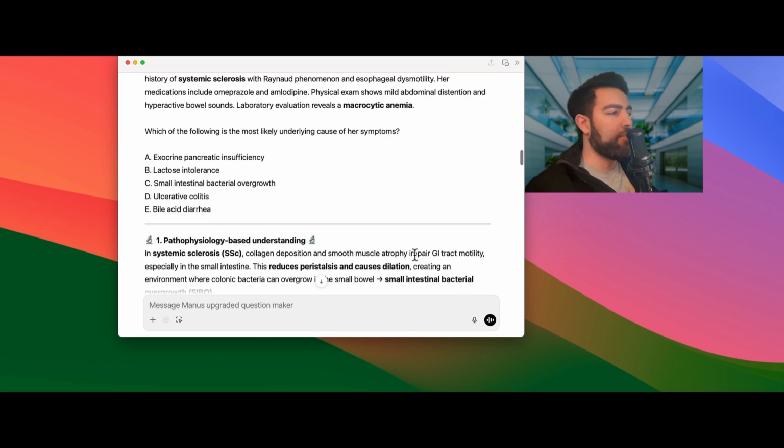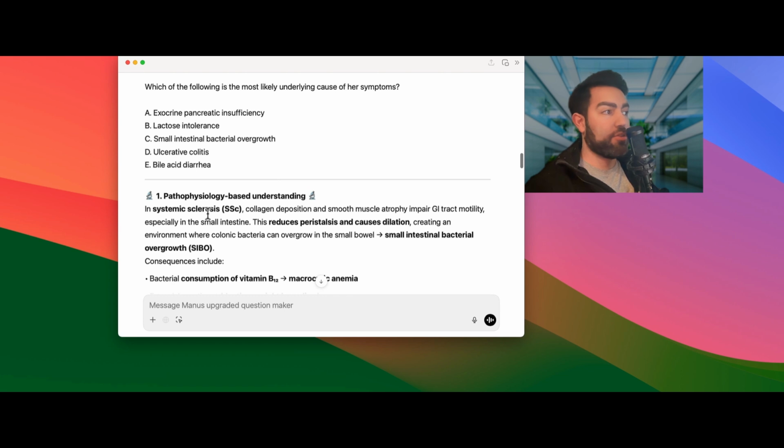All right. So the pathophysiology. We've got systemic sclerosis, so collagen deposition and smooth muscle atrophy, impairing GI tract motility, especially in the small intestine. This reduces peristalsis, as you would expect, and causes dilation, creating an environment where colonic bacteria can overgrow in the small bowel, which brings us to this high-yield diagnosis: small intestinal bacterial overgrowth.